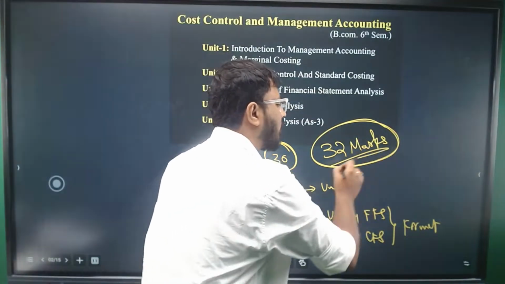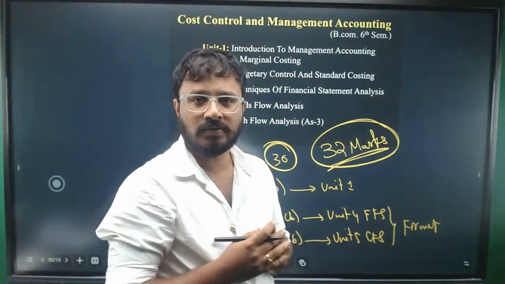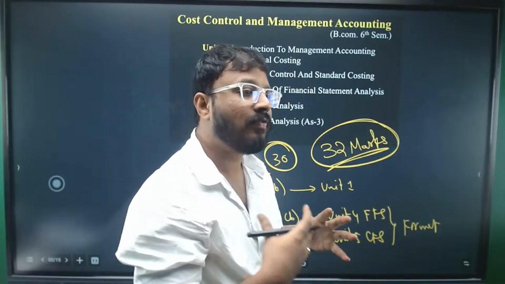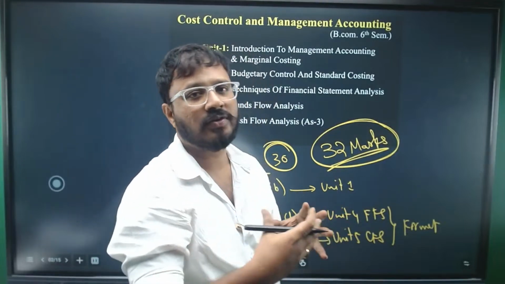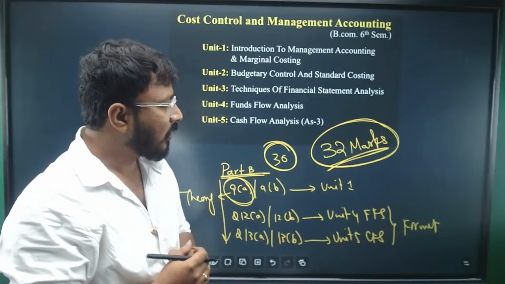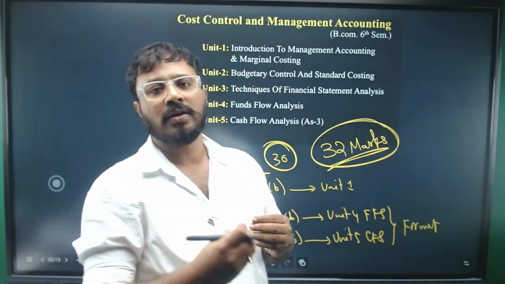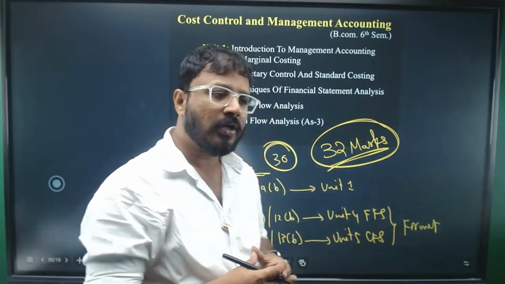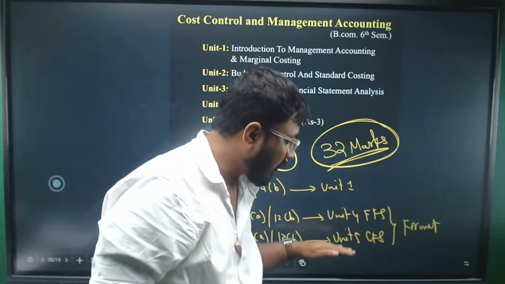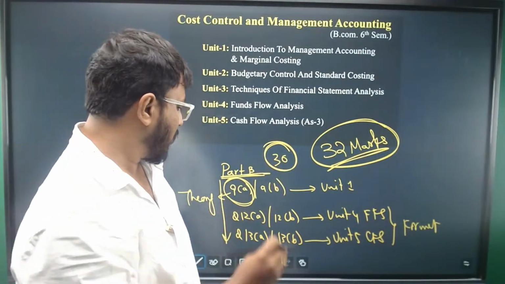If you struggle with problems, you should know that the CCMA paper is full of problems. The subject itself is calculation and mathematics oriented, so if you struggle with calculations, try to get marks from these areas.